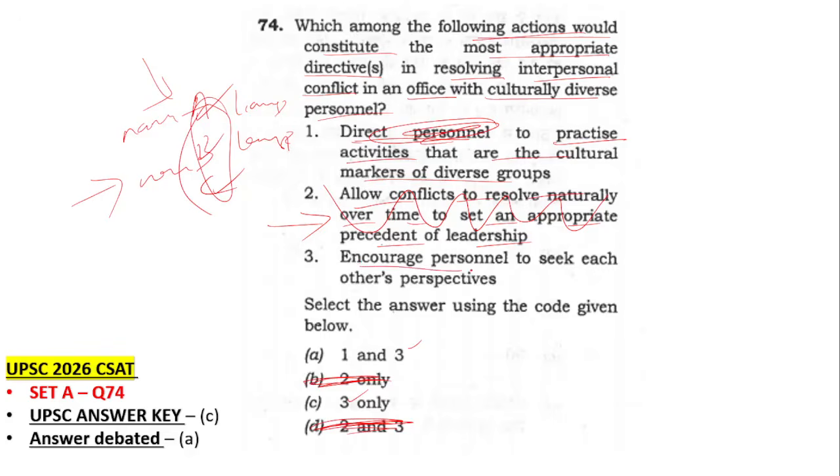So 3 automatically becomes correct. What is 3? Encourage the personnel to seek each other's perspective. So discuss and simply hear each other's opinion and perspective. That is correct. Now, the UPSC answer key is 3 only, and I also feel this is right, because the first one is like forcing others to do other people's rituals. Like a Muslim, if you ask him to light a lamp or put sindoor or something on his forehead, he won't like it. Same like a Hindu, if you tell him, okay,